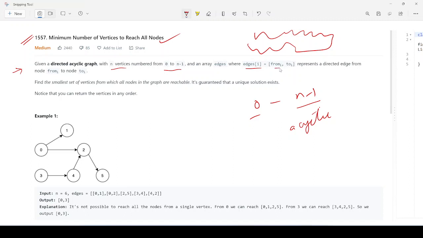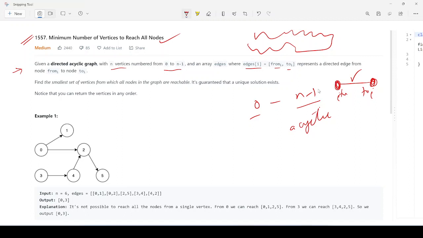Now coming back to the statement, it says edges[i] equals from-i, to-i. So it represents, if this is an index and these are the vertices, let's suppose this is the edge we have. One vertex is from-i and the other vertex is to-i. So this is your from and this is your to. This is your edge. It represents a directed edge from node from-i to node to-i.